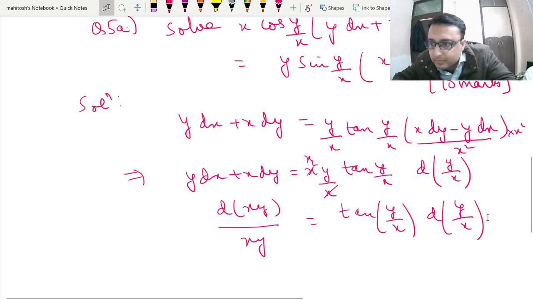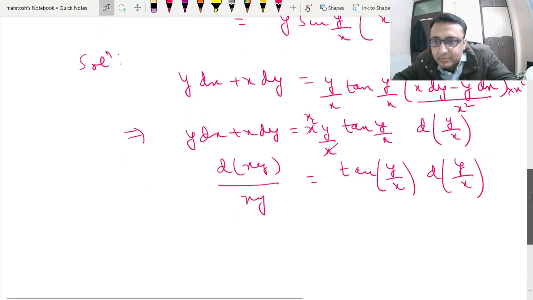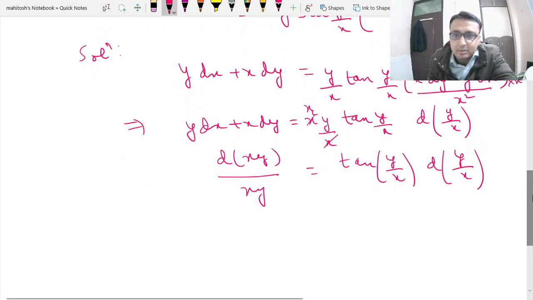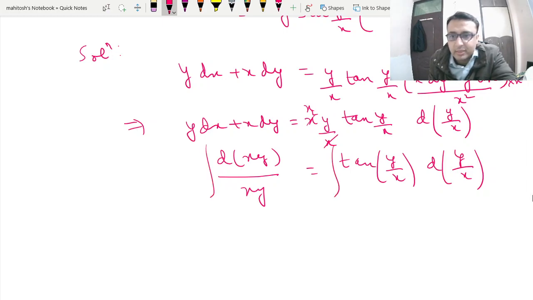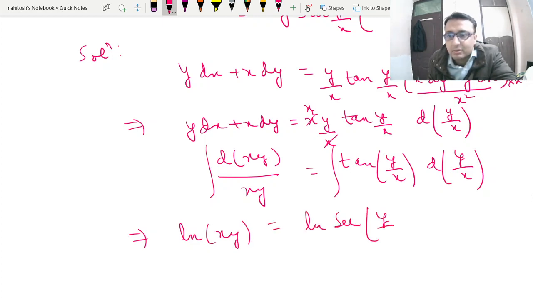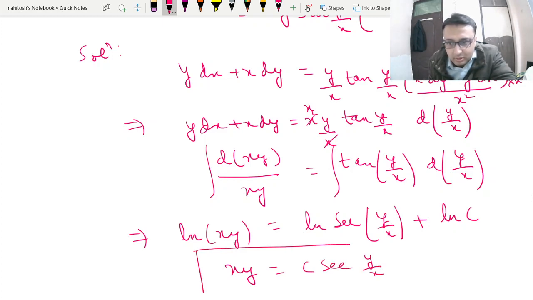Finally we can integrate this, and in just 2 or 3 lines we are going to get our answer, that is ln of xy is equal to ln of sec y by x plus some constant ln c. So we can write this as xy is equal to c sec y by x. So this is your final answer.